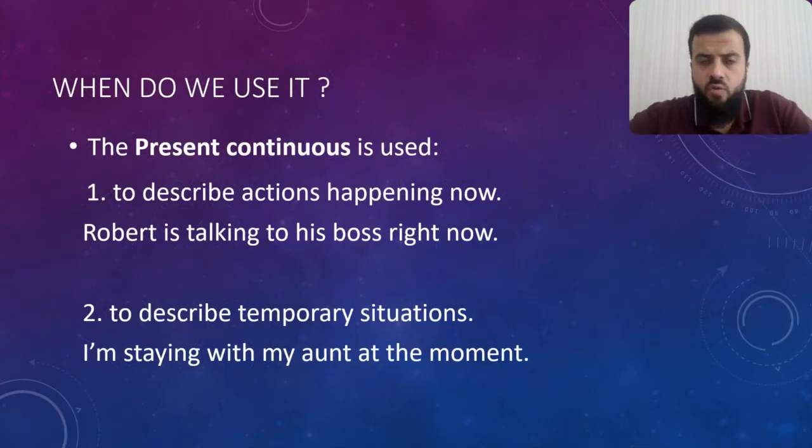So, first of all, we must learn when we use the present continuous. The present continuous is used to describe actions happening now. For example, Robert is talking to his boss right now. So we can say now, we can say at the moment, we can say right now. All of them have the same meaning.